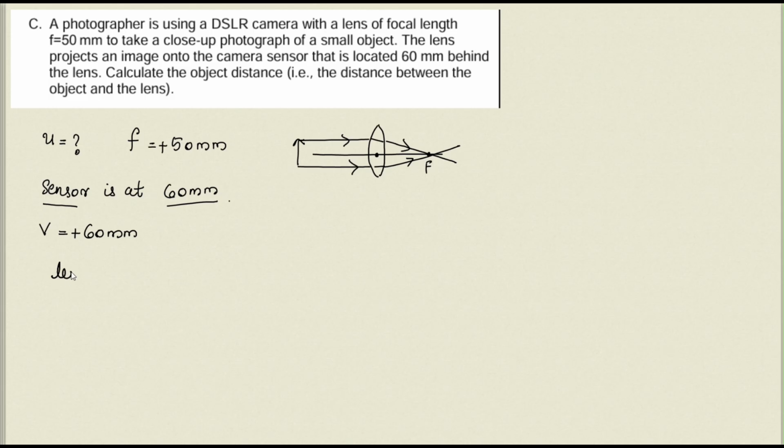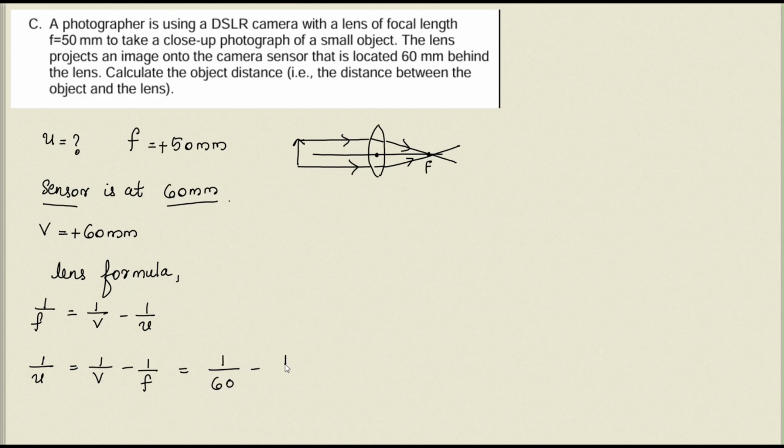You can use the lens formula. According to the lens formula, 1 by f is equal to 1 by v minus 1 by u. Now we have to find u. So 1 by u, take to the other side, and take 1 by f to the right hand side. So it will be 1 by v minus 1 by f. Now 1 by v means it is 1 by 60 millimeter minus 1 by 50 millimeter.